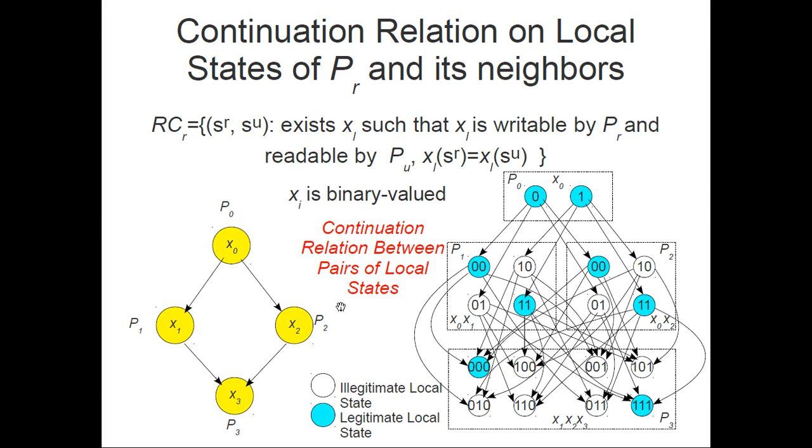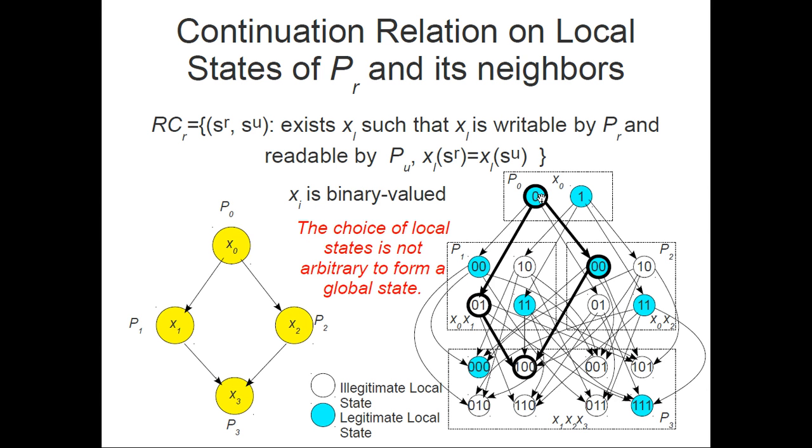The idea is to represent a global state using how the topology looks like. So a global state in the continuation relation is represented by a diamond, and the thing is that we can't choose an arbitrary local state in each process and say that okay, this will form a global state. No, that's not the case. They should all be in the continuation relation. They should all be forming a diamond. So the only global states we can form are those along the diamonds. We can use this in the following way.